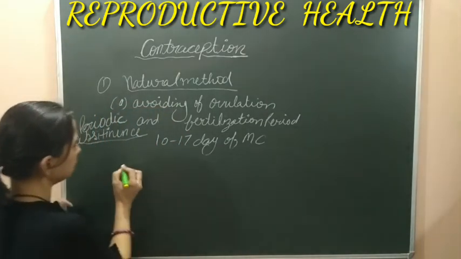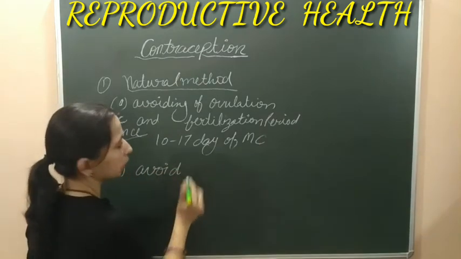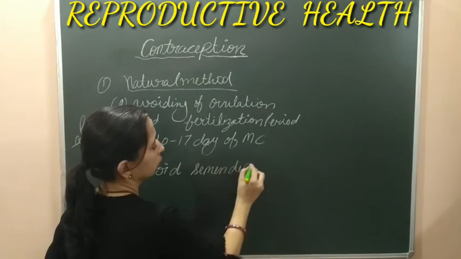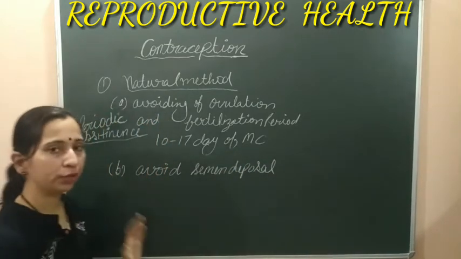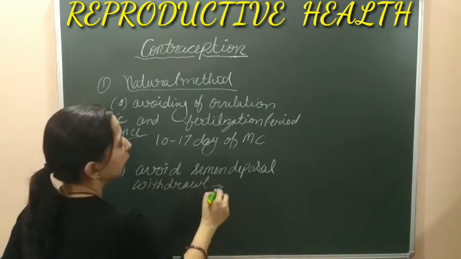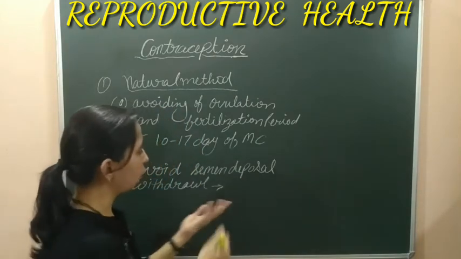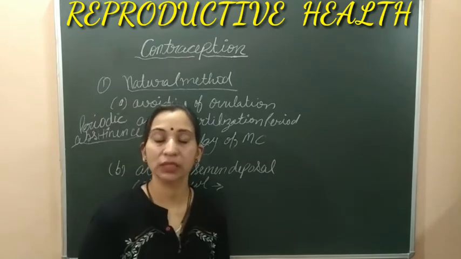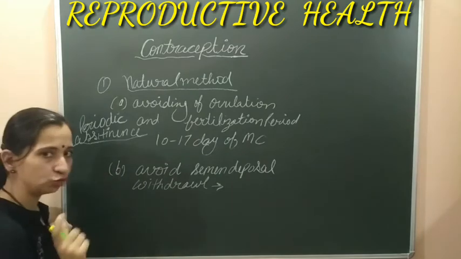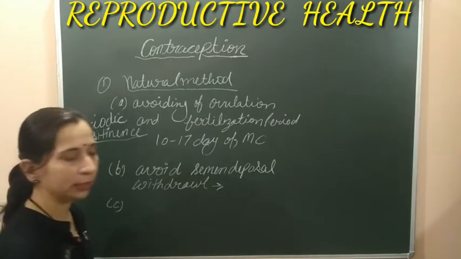The second method is avoiding ejaculation, meaning semen disposal, or it can be known as the withdrawal method. Now what happens in this method? In this method, the male partner can withdraw, or avoid the ejaculation of the semen into the vagina of the female. So this can work as a contraceptive method, or as a natural method of contraception.